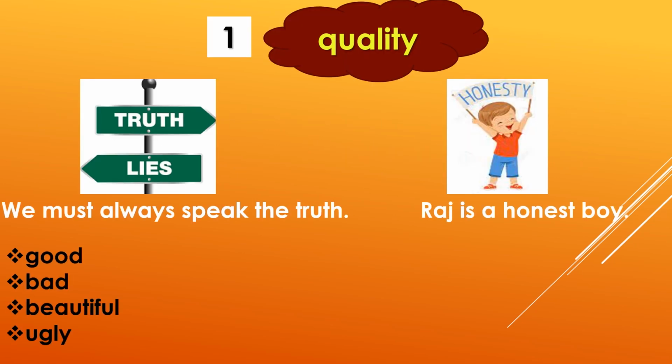Now quality, what exactly can we say in quality? Quality is something which we cannot see but we can feel it. See, here it's written truth, lies, and the sentence here is we must always speak the truth. Can we see truth? We cannot, but we can feel it, no? So truth will be quality. Now see the next picture, honesty. It's written Raj is an honest boy. So honest will be the quality of that boy. In quality, children, not only the good qualities will come, but even the bad qualities are included, such as good, bad, beautiful, ugly, etc.